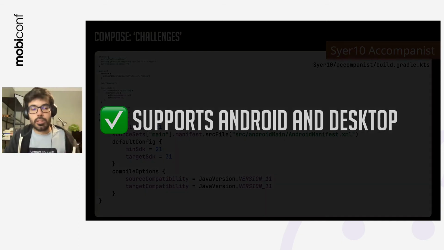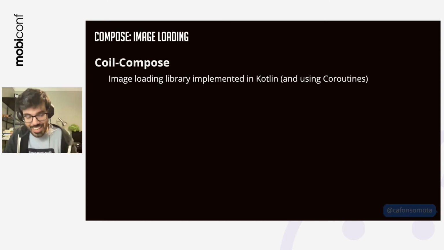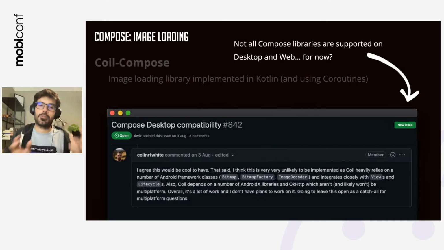Talking about image loading, we used to have, or we have Glide, we have Picasso, and a couple of years ago we started to have Coil. And the great advantage of Coil is that it's already available for Compose. Unfortunately, it's not available for Compose for desktop, okay? And according to Colin, the main developer, he thinks that probably it would never be available because there are a lot of classes that he's using that belong to the Android framework.